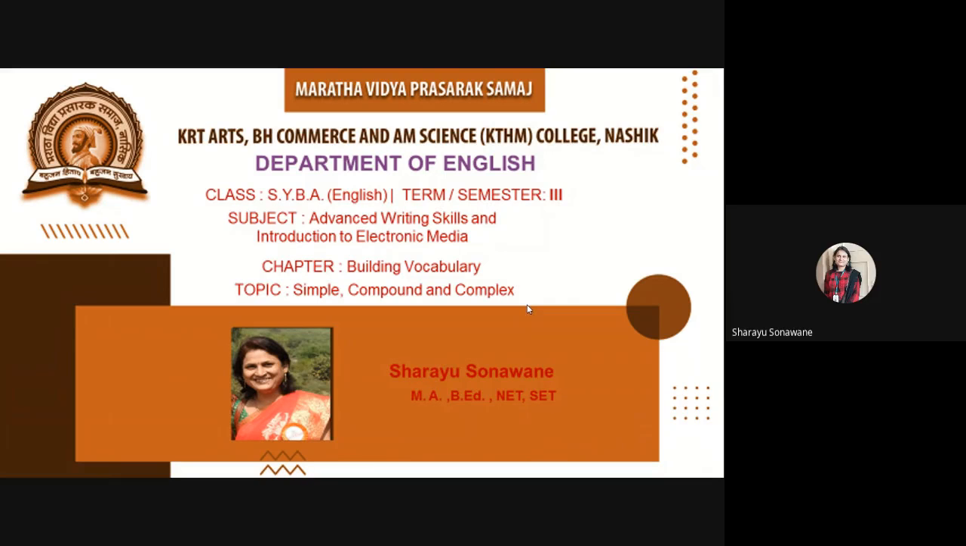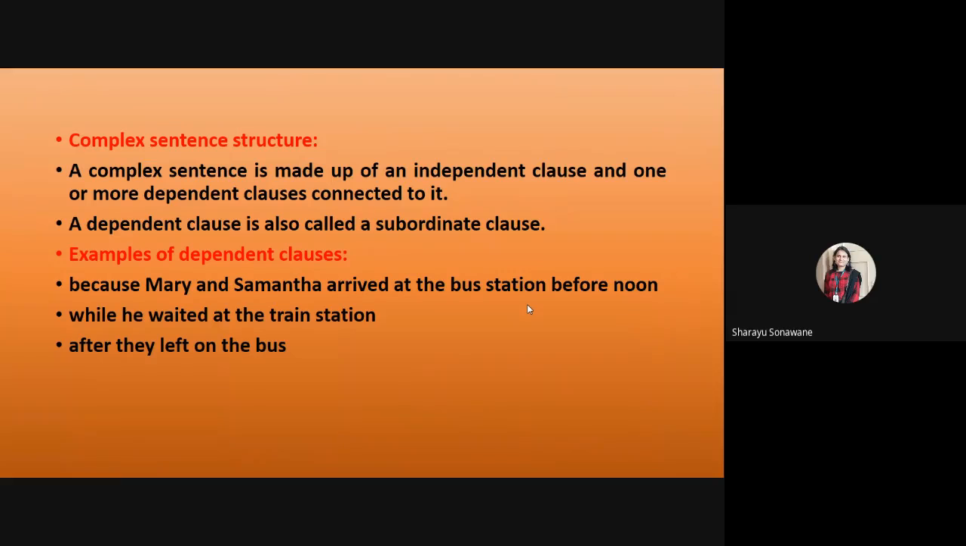In the previous video, you studied the structures of simple and compound sentences. In this video, you are going to study the structure of complex sentence. First, see what is a complex sentence. A complex sentence is made up of an independent clause and one or more dependent clauses connected to it. A dependent clause is also called a subordinate clause.